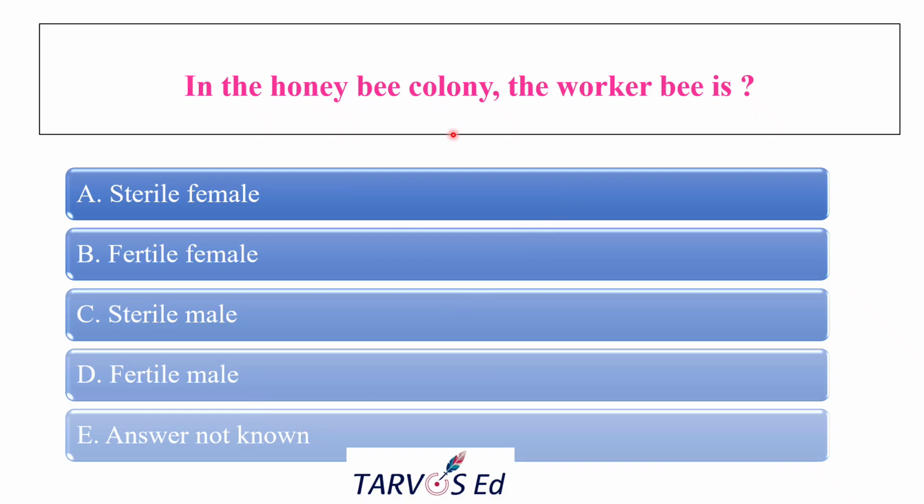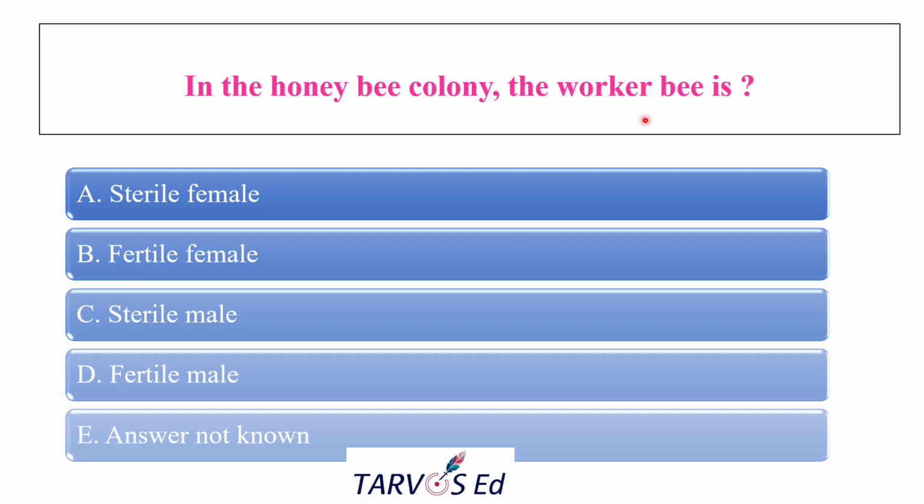And remember one thing, in a honeybee colony, there are three castes. Who are they? Queen, which rules the entire colony. There will be only one queen, which is the fertile female, and she can lay 1,000 eggs per day. And drone, which is the fertile male. The only work of the drone is to mate with the queen. After that it will die.